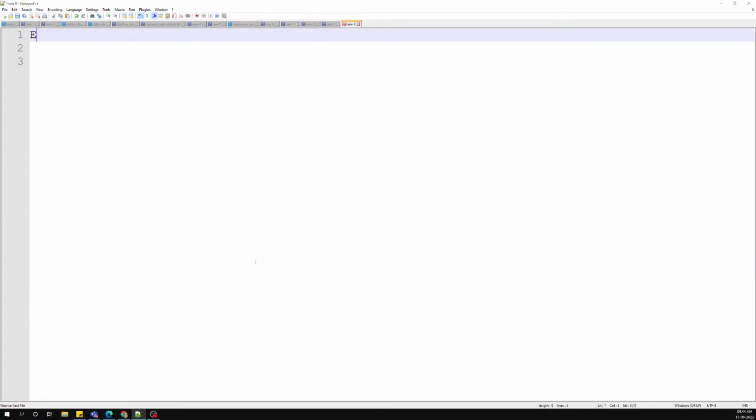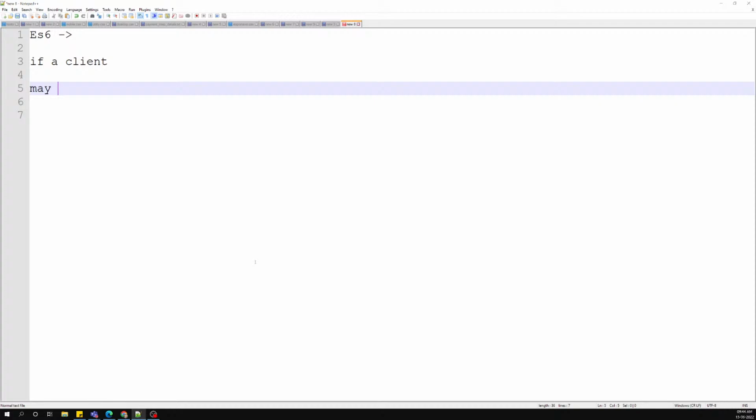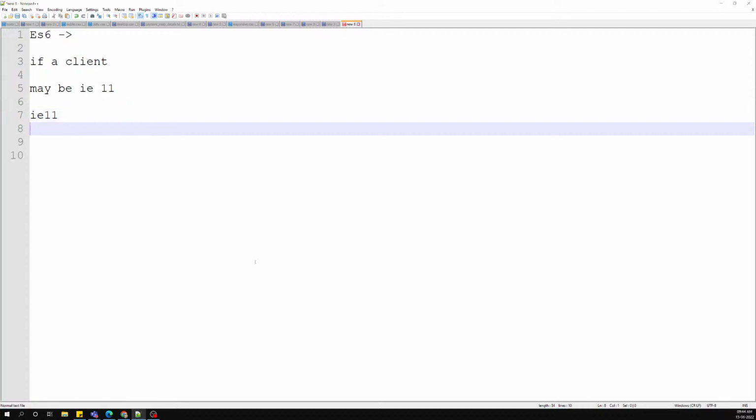Now if you write the code only in ES6, and a client opens the output, maybe he's using an older version or IE11. He is very interested in IE11 only. All the websites he wants to open, he used to use IE11 only. Then we cannot say that you used to use Chrome, so don't use IE11. We cannot say that.